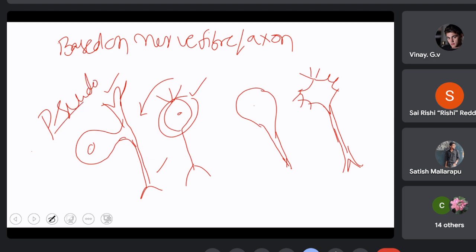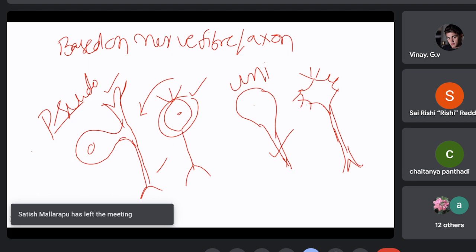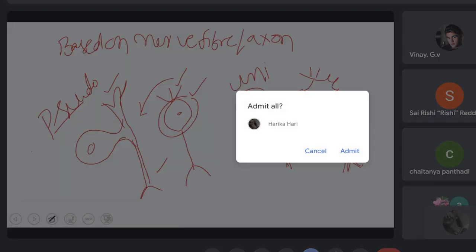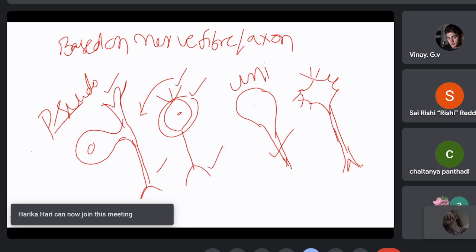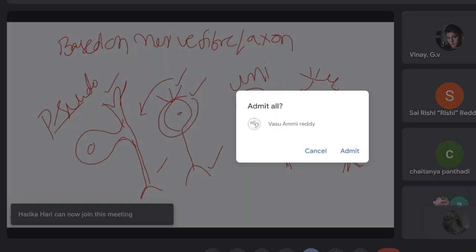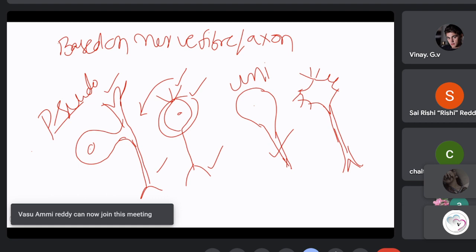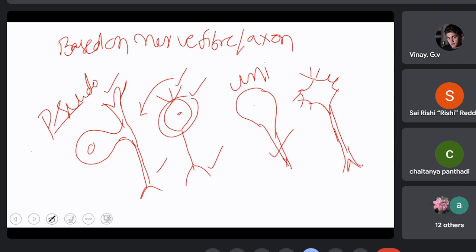Thus, we have four different kinds of neurons. One is unipolar neuron, where there is an axon with cyton. A bipolar neuron with dendrites on one side and axon on the other side. Multipolar neuron with a number of dendrites on different sides of the cyton and an axon on the other side.